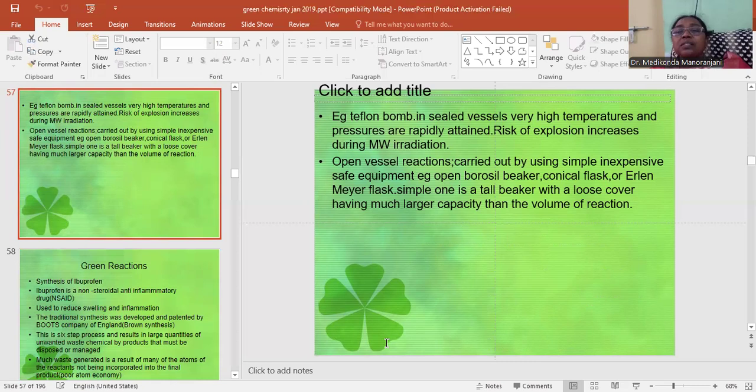Open vessel reactions are carried out using simple, inexpensive, safe equipment, for example an open Borosil beaker, conical flask or Erlenmeyer flask. A simple option is a tall beaker with a loose cover, having much larger capacity than the volume of the reaction. So this is about the theory of microwave. And these days, much of the research has been carried out using microwave in organic synthesis.